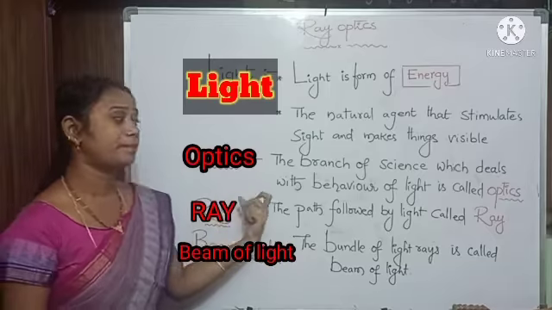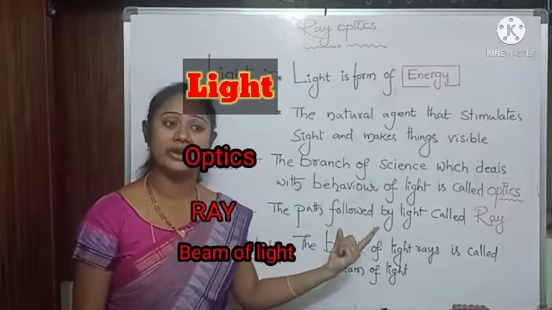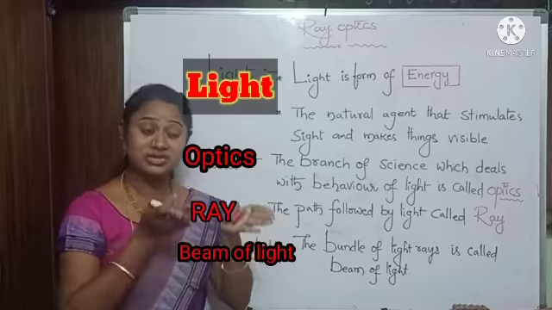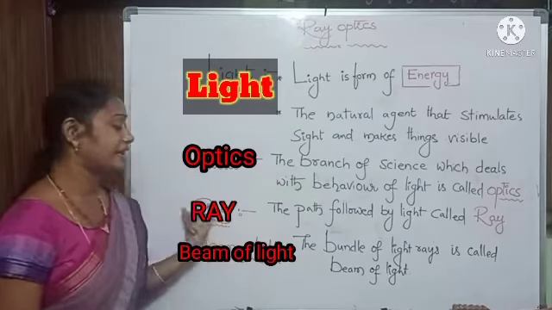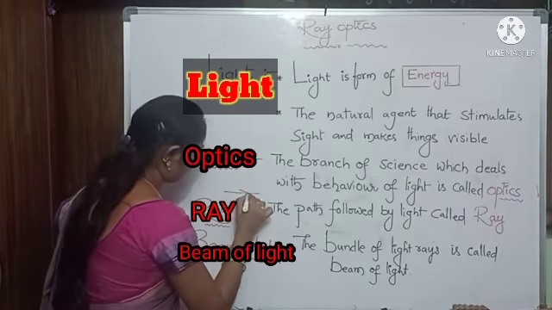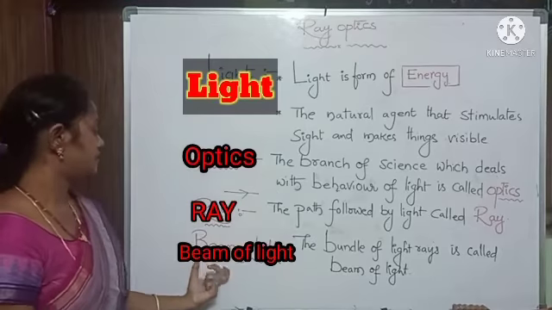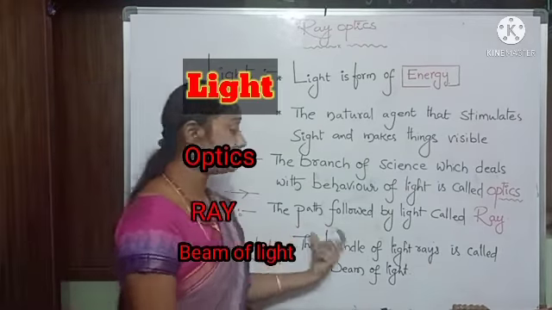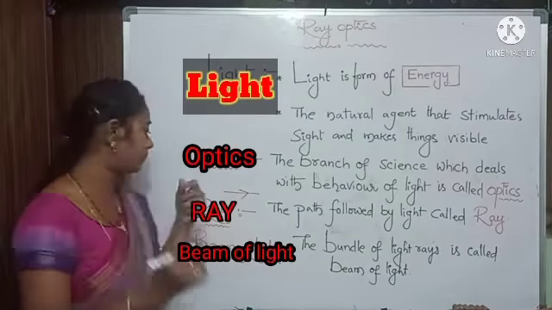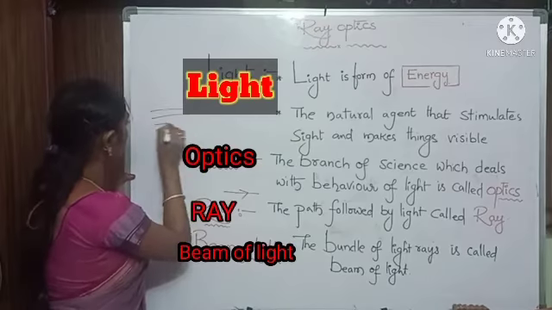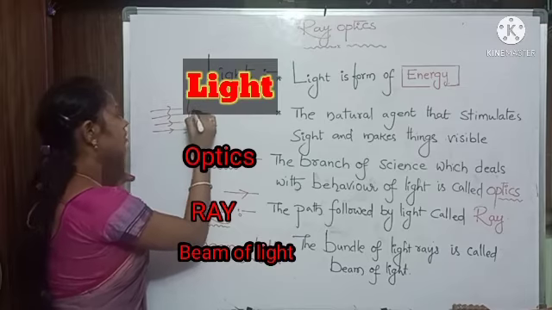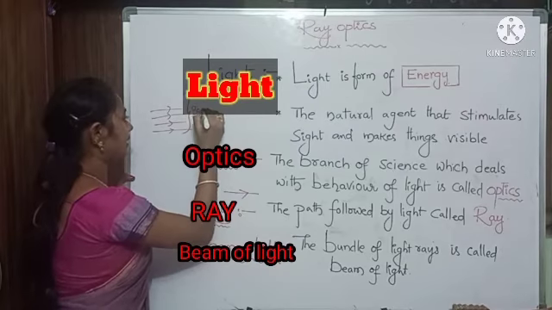Next, ray. The path followed by the light is called a ray. The light chooses a path, and that is called the ray. Next, the beam of light. The bundle of light rays is called a beam of light. A bunch of light rays, these are called a beam of light.